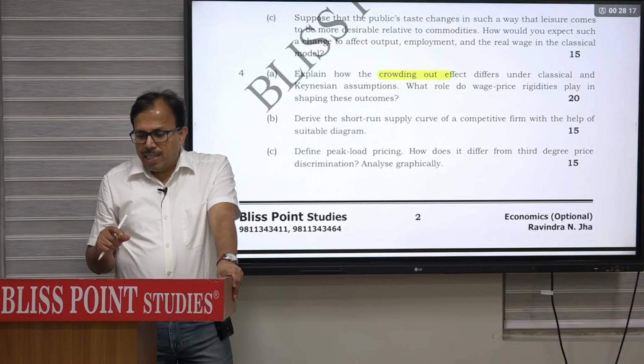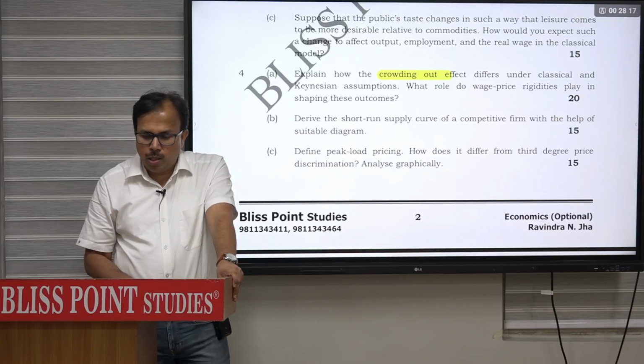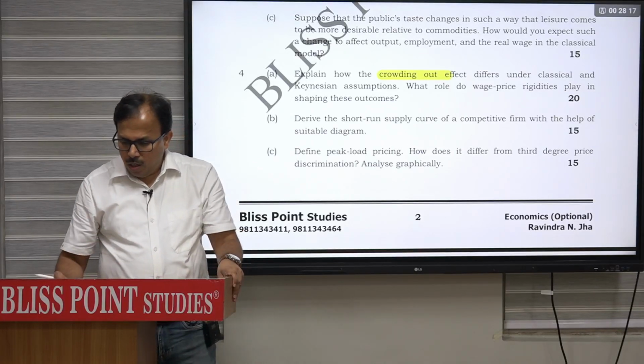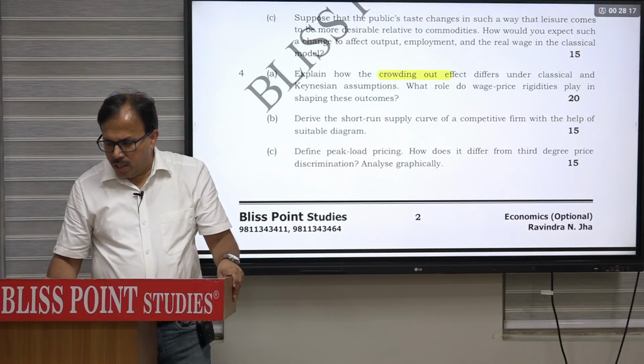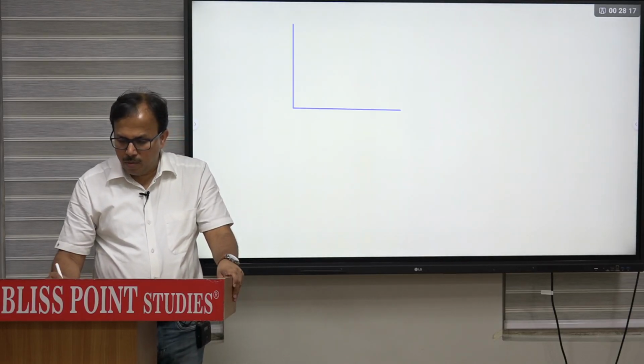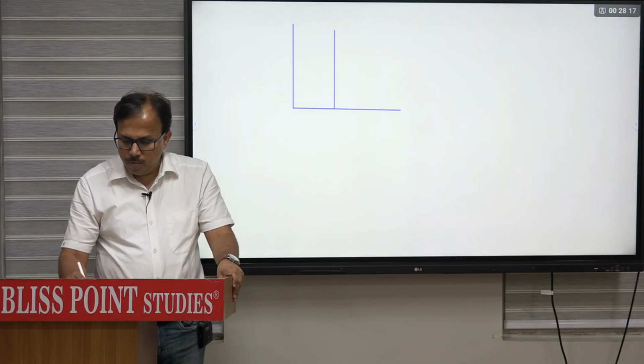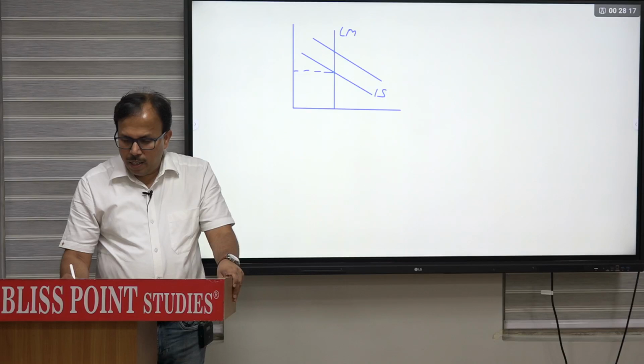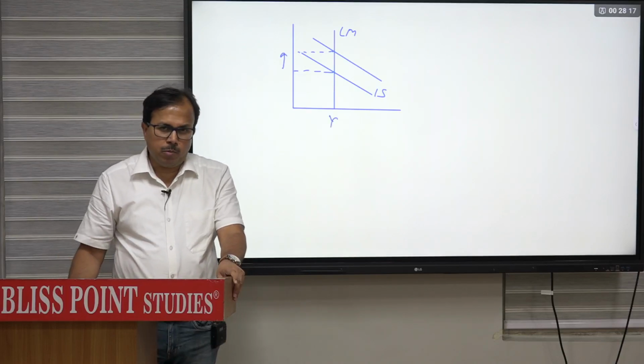But how it differs in the classical and the Keynesian assumption, and what role price rigidity? Actually, complete crowding out का जो केस होता है, वहां से आप डिफरेंशिएट कर सकते हो. Generally we study that complete crowding out happens in the case of a vertical LM curve. दैट मीन्स अगर हमने क्लासिकल केस ले रखा है, वर्टिकल LM का बना रखा है, and you take negative slope IS curve. So if there is a fiscal expansion and IS curve will shift, then only interest rate will rise without affecting output. So it is a case of complete crowding out.